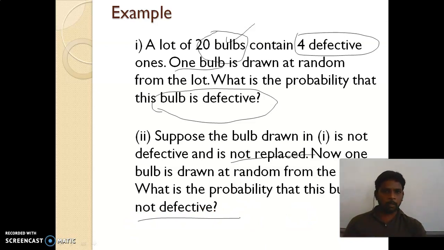The first subdivision: totally how many bulbs are there? 20 bulbs, out of that 4 are defective. The first question is what is the probability of taking a defective bulb. And the second question: suppose after taking that bulb it is not defective, then just throw that bulb away. From the remaining bulbs you choose another bulb. What is the probability that it will be not defective? I think you understood the question. So let us see the solution now.